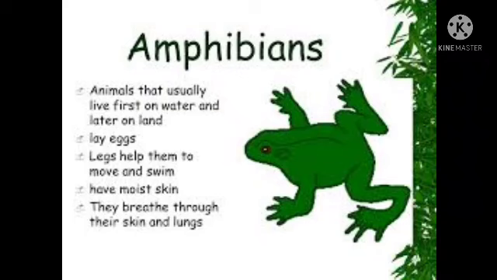That means they live on land and, at the same time, in water. So children, animals which live both on land and in water are called amphibians.